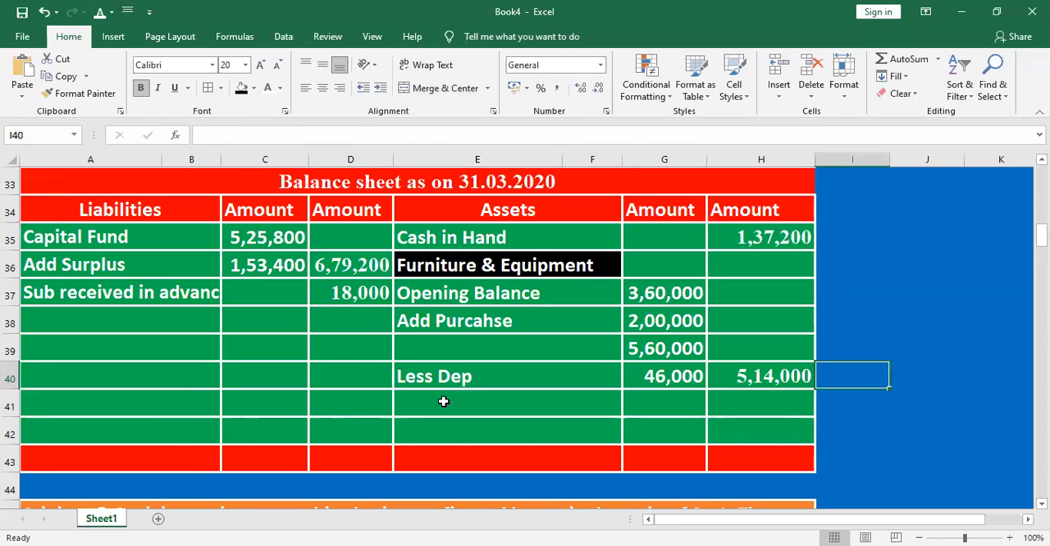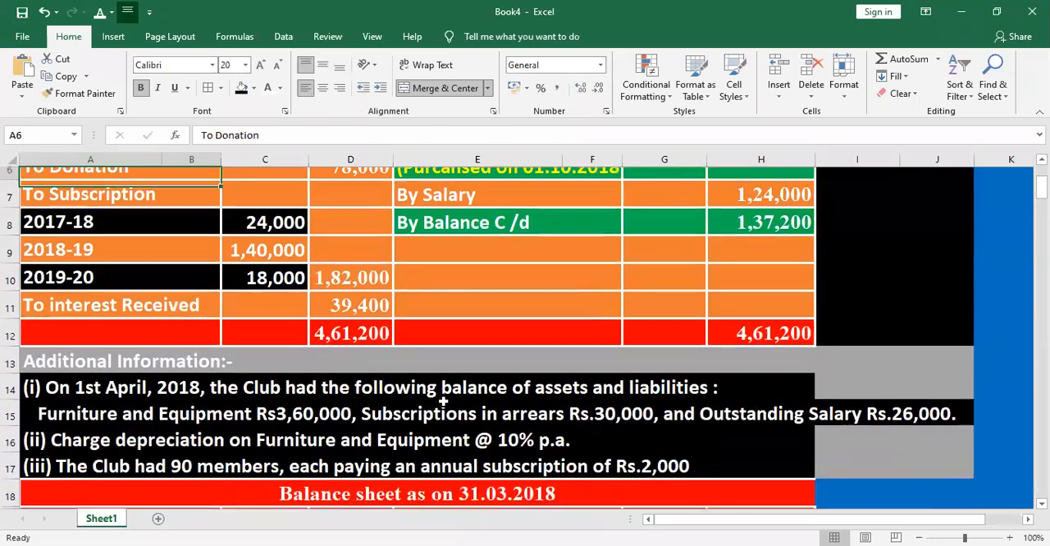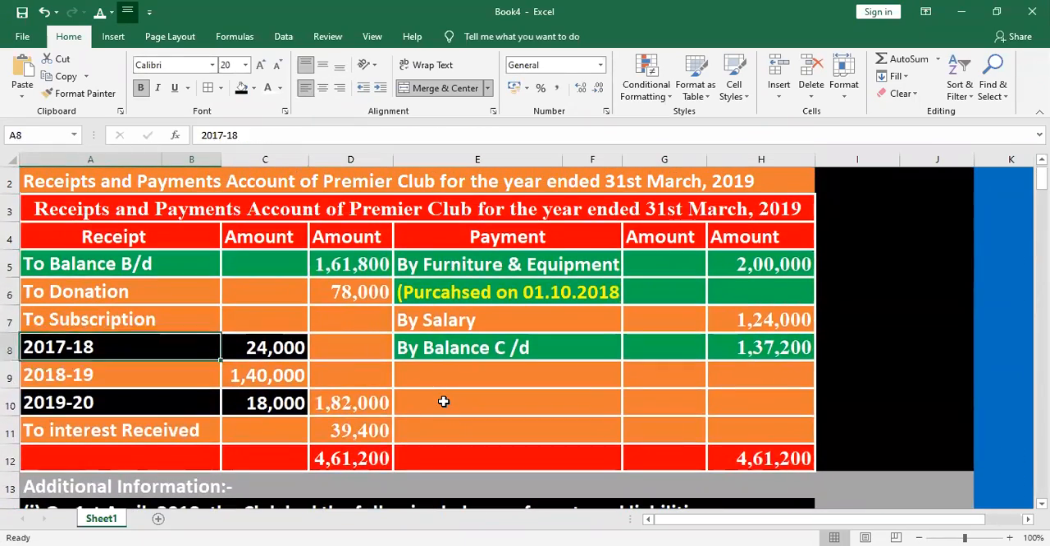So what else? Next we find out the subscription outstanding. How do we find out the subscription outstanding? Listen, student. Total number of members 90. Each member pays a subscription of 2,000. So what is the total subscription? Total subscription 1,80,000, sir, for 2020.